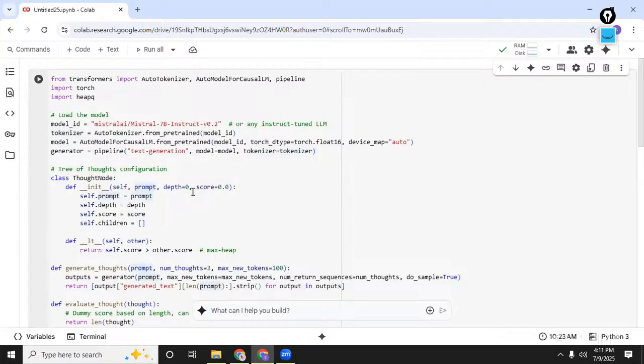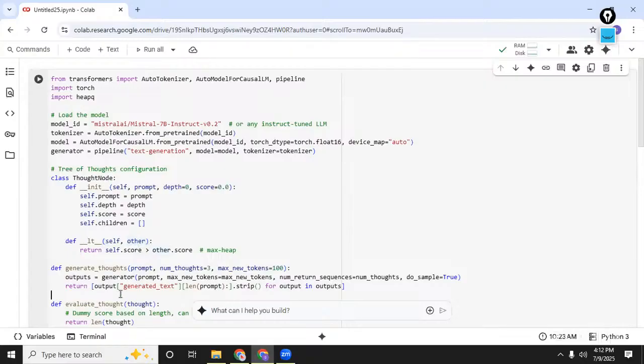Okay, the first thing that we're doing is creating a node class for each thought. So each node represents one stage in the reasoning tree. We basically track the text or the prompt, the depth of the tree, and a score which is used for ranking. This basically defines how nodes will be compared in the priority queue. The higher the score, the better the path, or the better the node or thought.